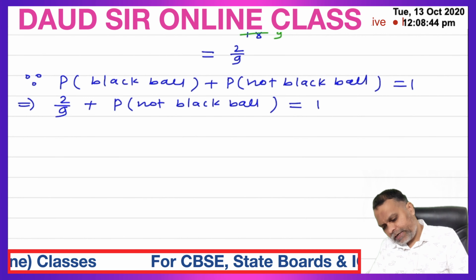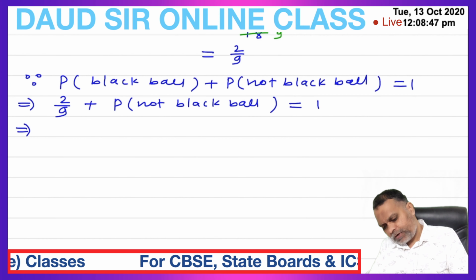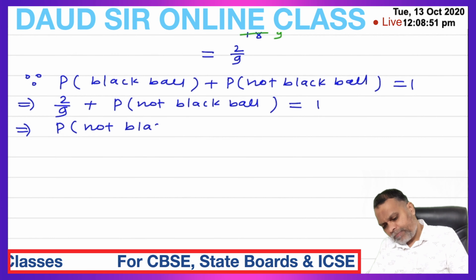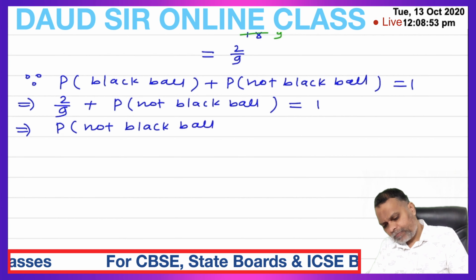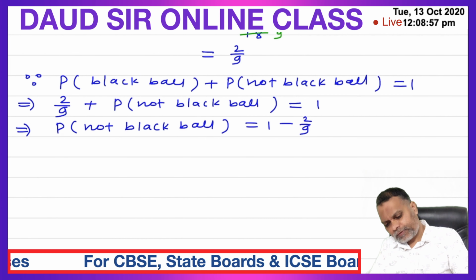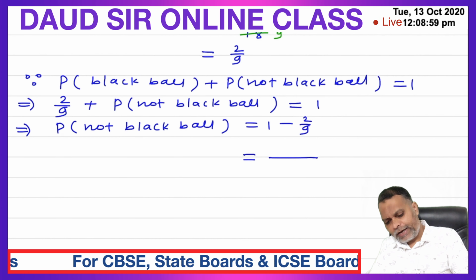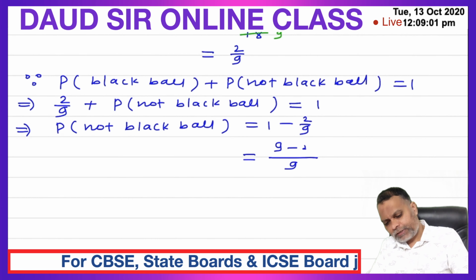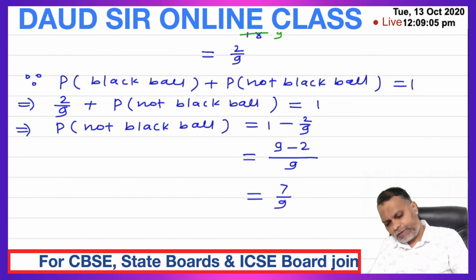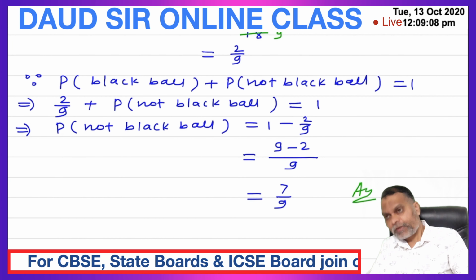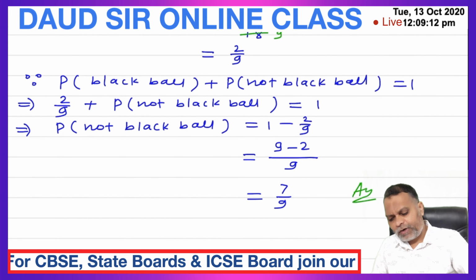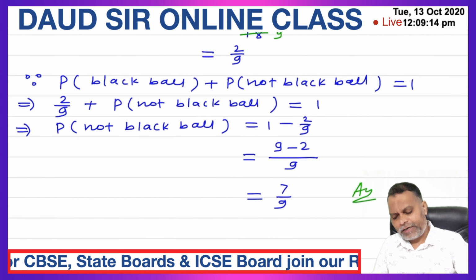Shift this 2 upon 9 to the right side, probability of not black ball is equal to 1 minus 2 upon 9. Take LCM, 9 LCM, 9 minus 2, that is 7 upon 9. So probability of not drawing a black ball is 7 upon 9.